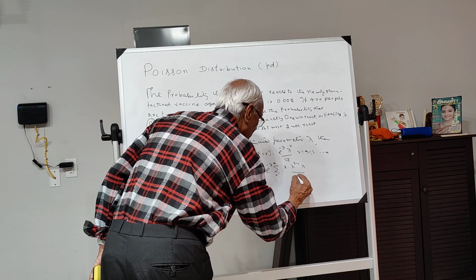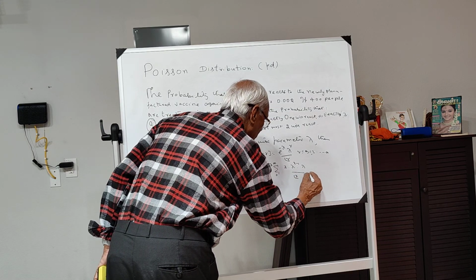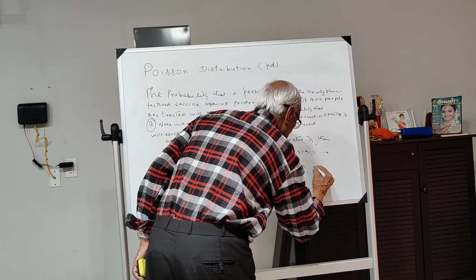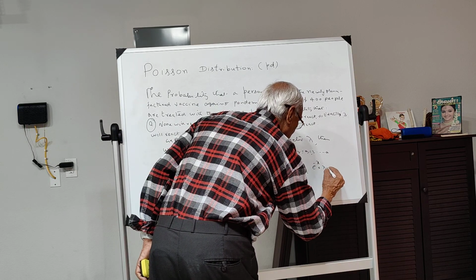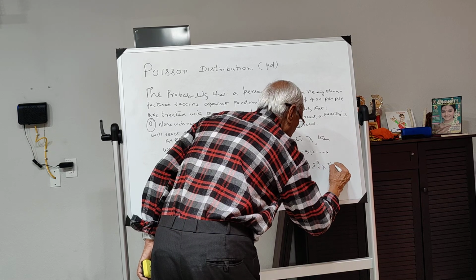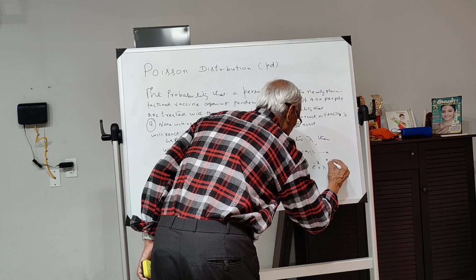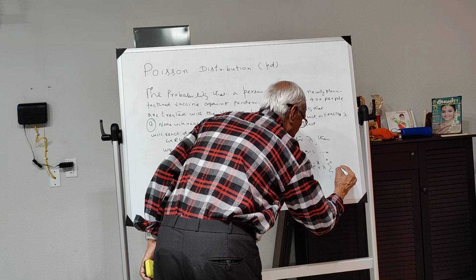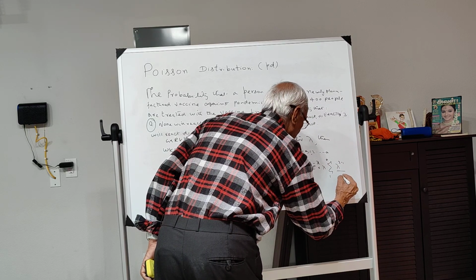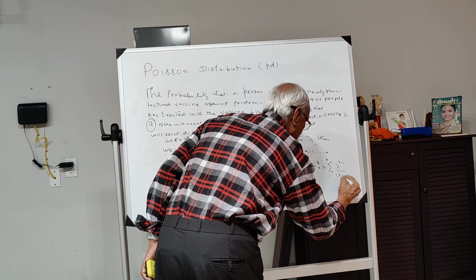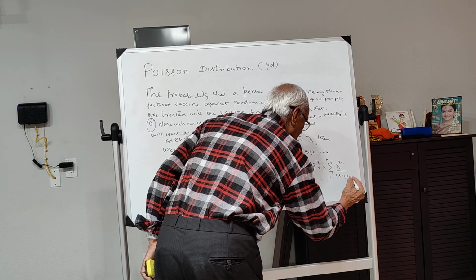That is equal to e to the power of minus lambda into lambda, the sum from 1 to infinity of lambda to the power of x minus 1 divided by x minus 1 factorial.